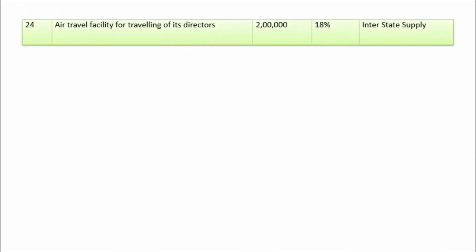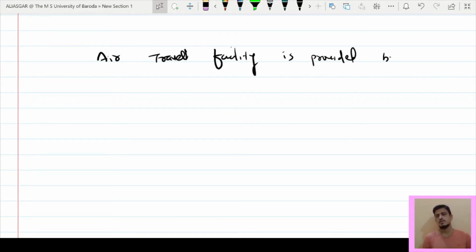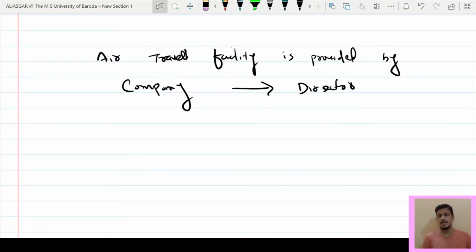Next one, air travel facility for traveling of its director. Amount is 2 lakh, rate of GST 18%, and it is an interstate supply. Here, air travel facility is provided by the company to the director, and the director is not an employee of the company.